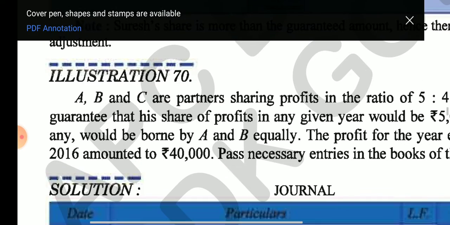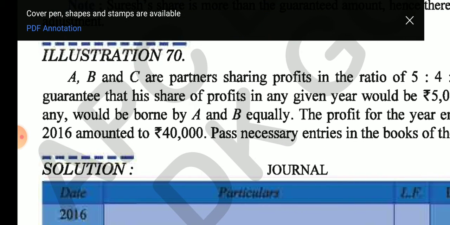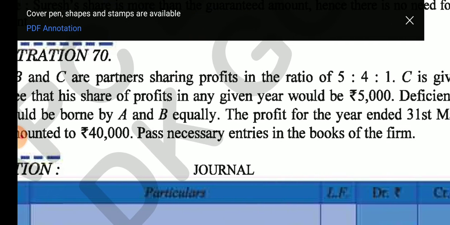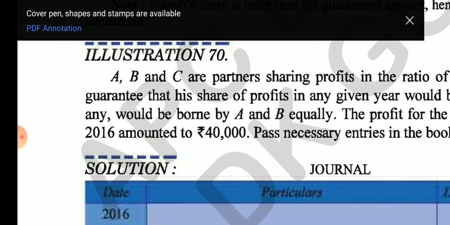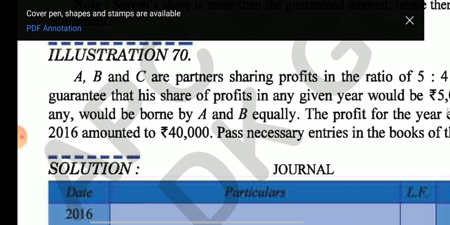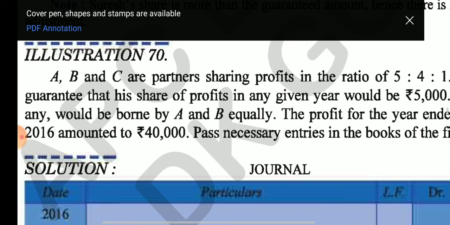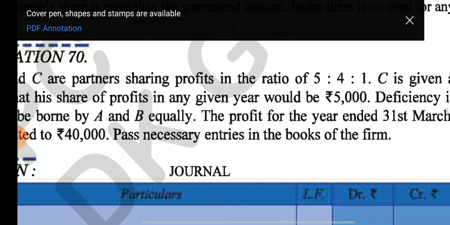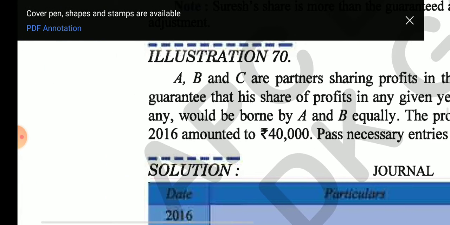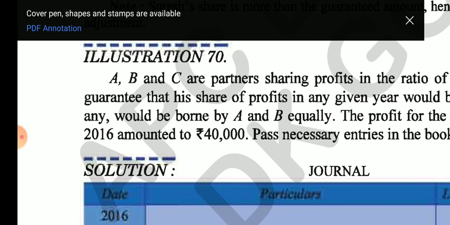Now we are going for one more question. A, B and C are partners sharing profit in the ratio of 5 is to 4 is to 1. C is given the guarantee that his share of profit in any given year would be 5,000. The deficiency, if any, would be borne by A and B equally.